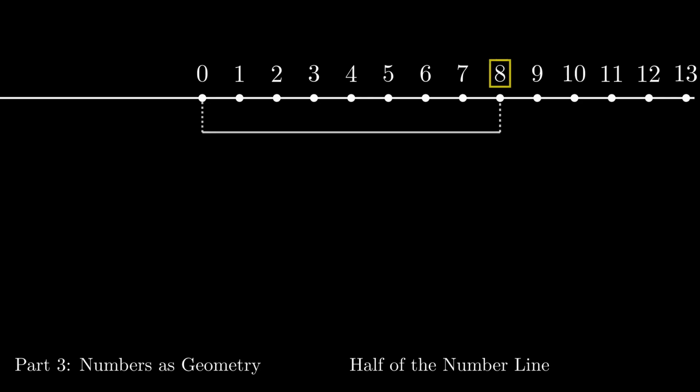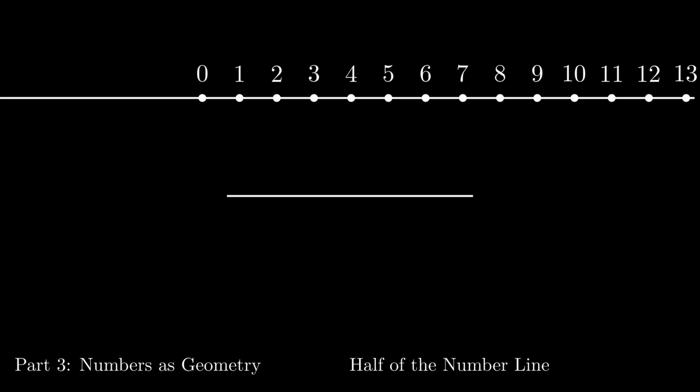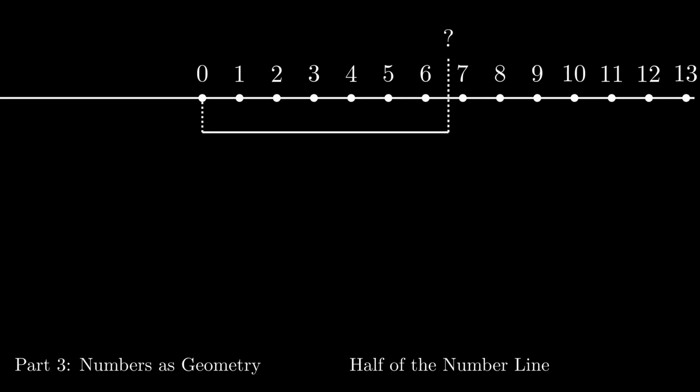But this second idea opens up new questions. What happens if someone gives us a line segment whose length is in between the markings? What sorts of numbers are these? The answer to that question is weirdly complicated in ways that will have to be its own video. But intuitively, there are numbers there. We just don't know what they are. And now that we've created this geometric perspective of numbers, what can it do for us?